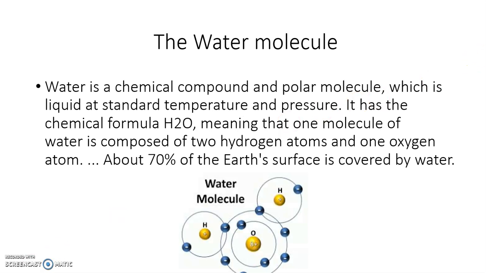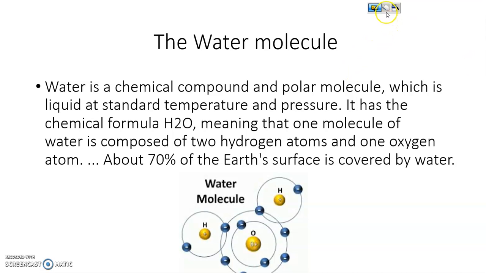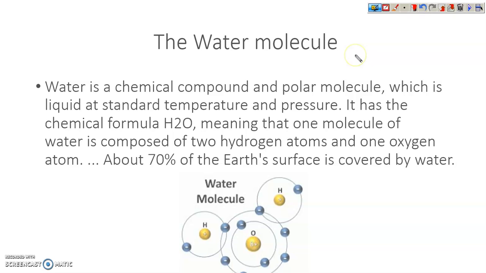First of all, we will look at the water molecule. What is it made of? The water molecule is very stable. It is a polar molecule. First, I will write the points for you. It is very stable. This is the first point, that the water molecule is very stable.